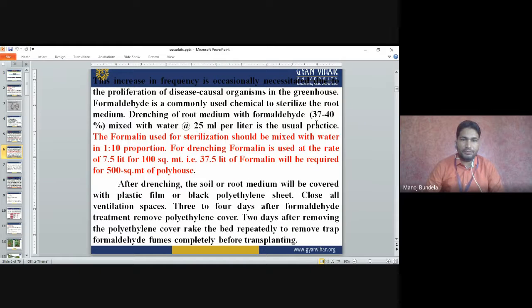The increase in frequency is occasionally a necessity due to the proliferation of disease-causal organisms in the greenhouse.